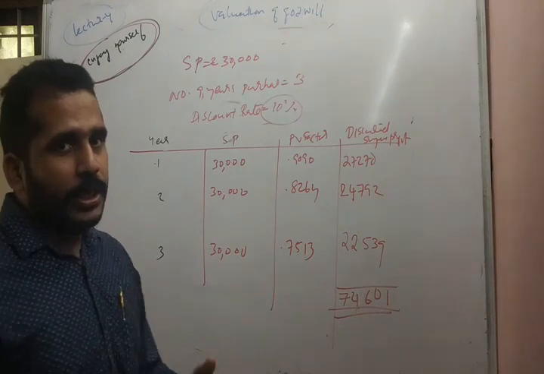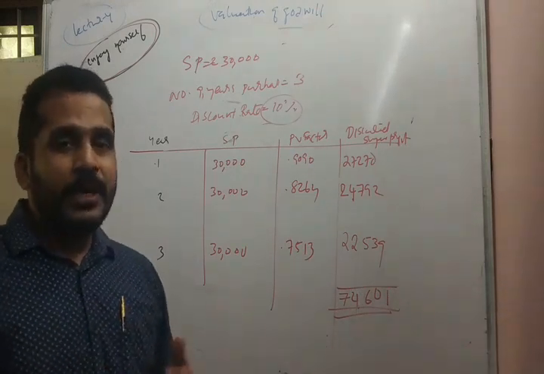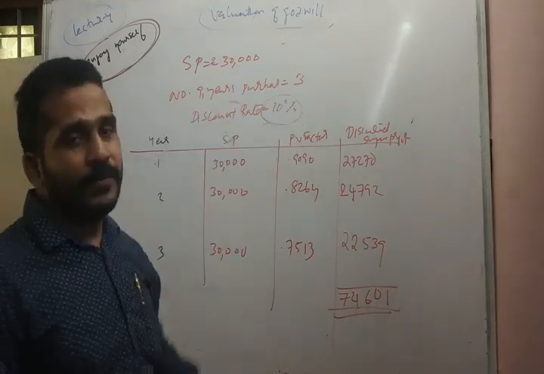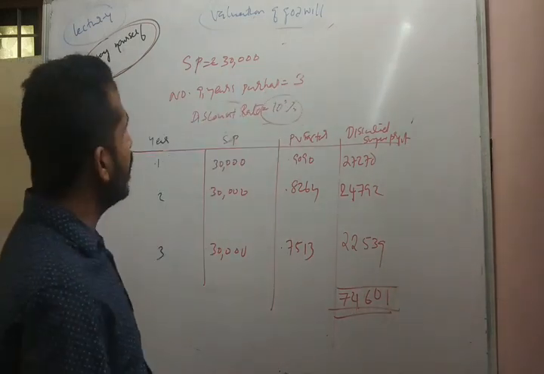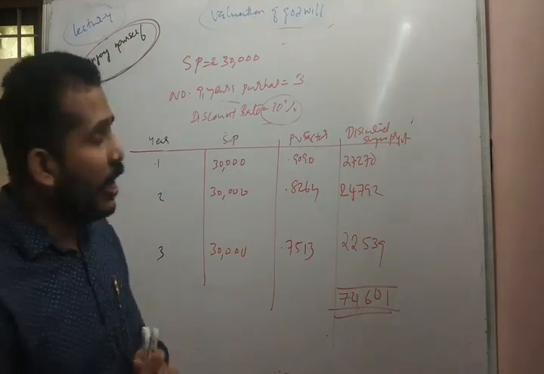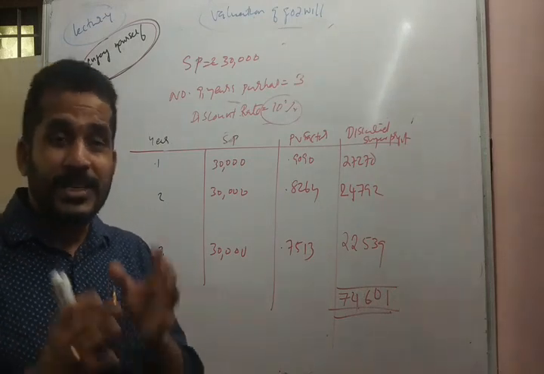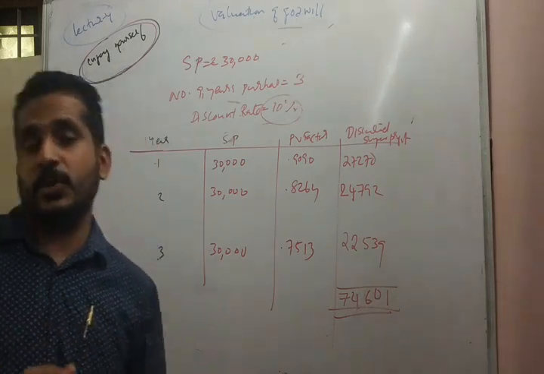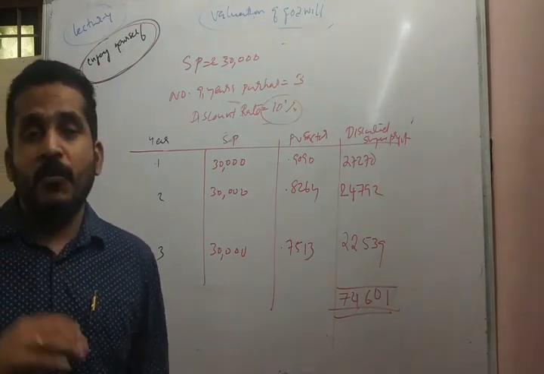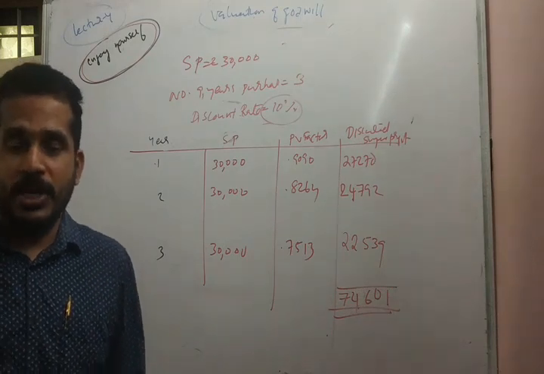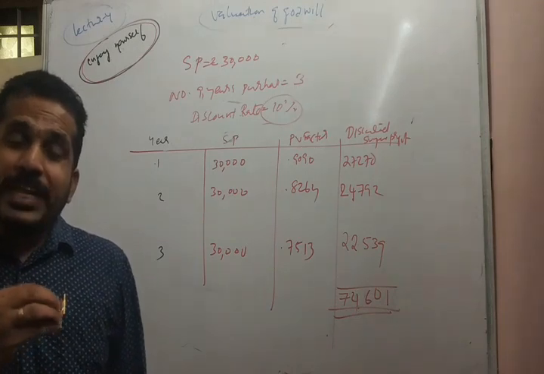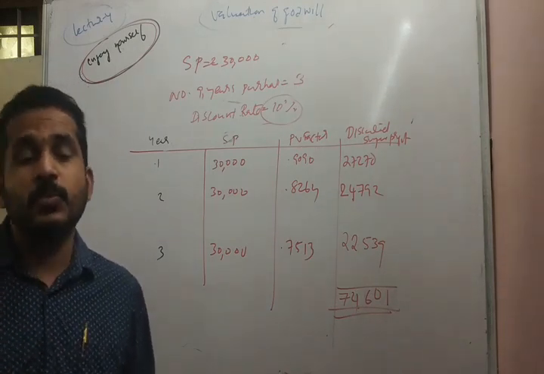Then moving into the application, if the method was the super profit method, it is simple to calculate the goodwill as 30,000 into 3. We will get 90,000 as the goodwill under the super profit method. But the annuity method is a little bit different. We should convert the super profit using a present value factor. So what is present value? Present value means the value that can be considered today for a future amount. If I am earning 1 lakh after 1 year, what is the amount equal to that 1 lakh now? That is called present value.